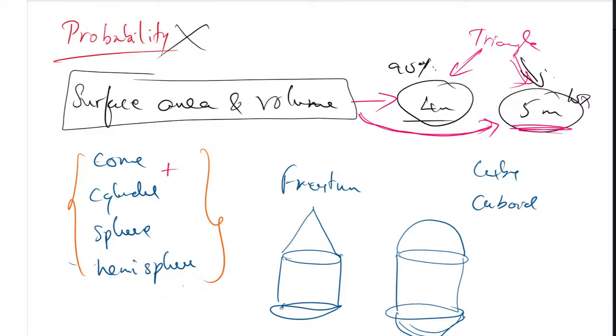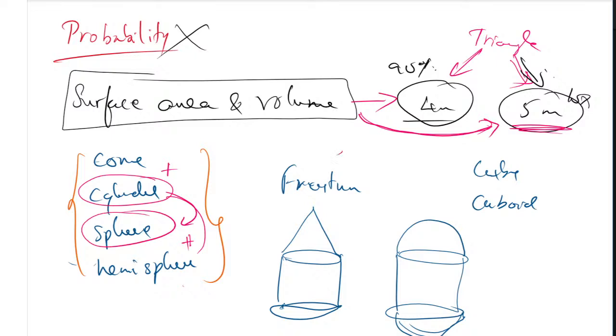A cone is connected to a cylinder, or a cylinder is connected with a hemisphere, or a sphere is taken, because sometimes the sphere is given as recast. Recast is the word they will use. What is the recast word? Recast means they will melt that cylinder or any figure we have and recast it into a sphere. Recast means the volume will be equal. We will discuss questions like that in further classes.